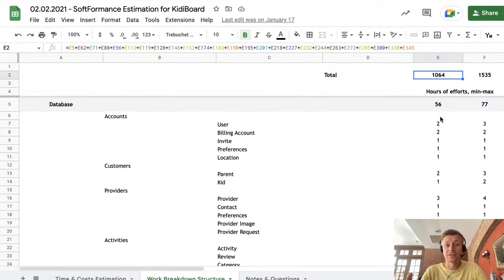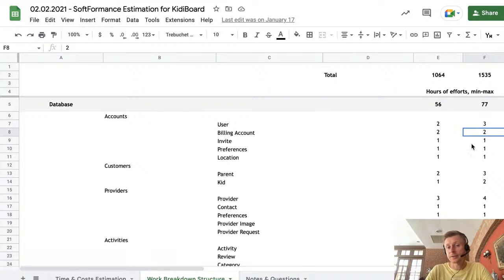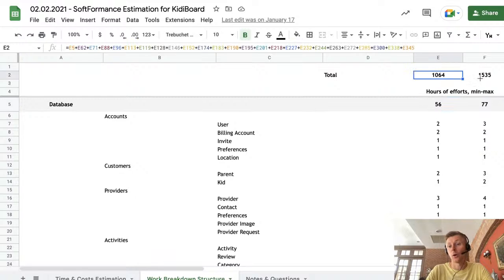This kind of range estimation approach gives more freedom to developers, so the end result from the estimation is of higher quality, and they are not so restricted and anxious about a wrong estimate. They have some freedom to fly, so optimistic might sometimes be twice smaller than pessimistic, or they might be pretty close for smaller tasks and non-risky tasks. So for each task we just estimate the amount of hours, and then we have a total for the epic or group of tasks, and then a total for the whole project. You can see here we depend on a couple of APIs. That's why we have a pretty big range.